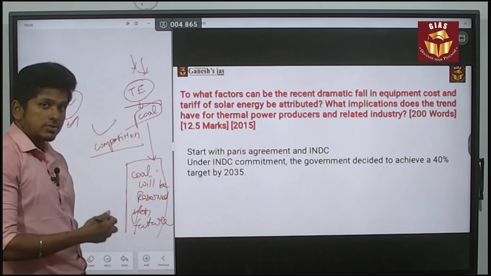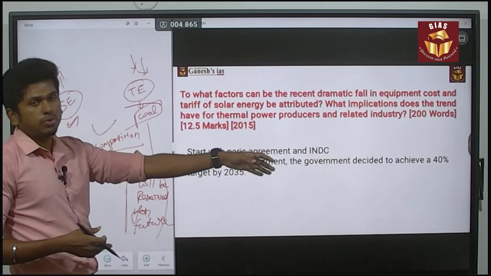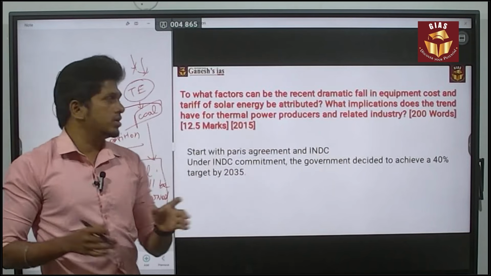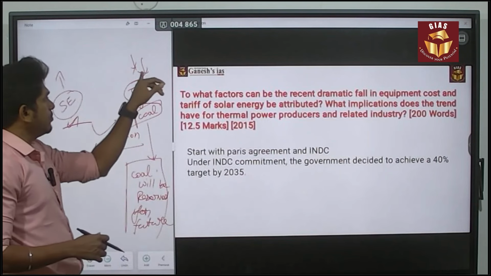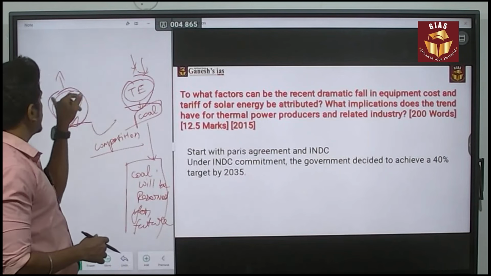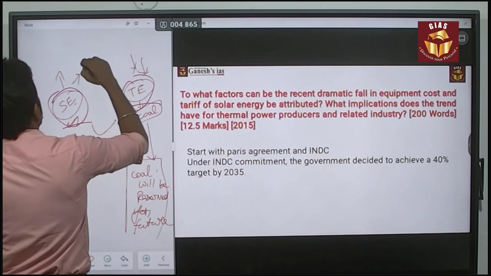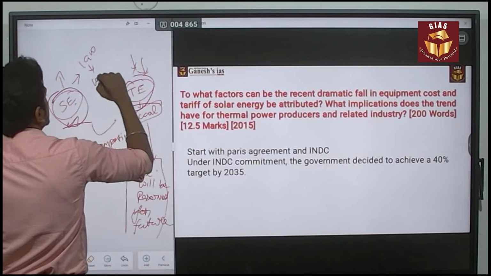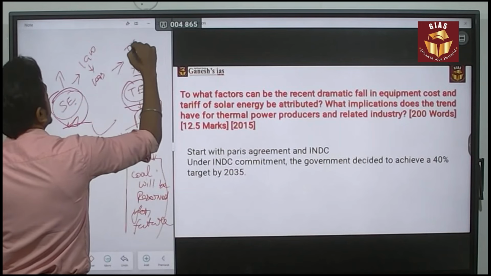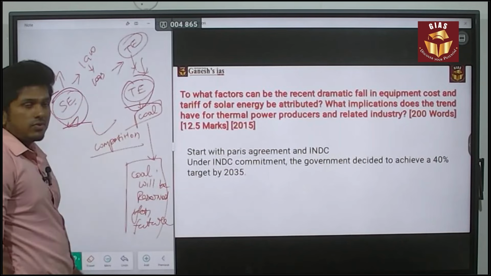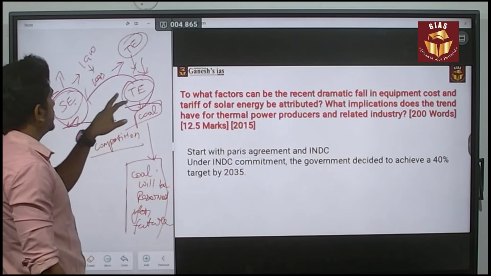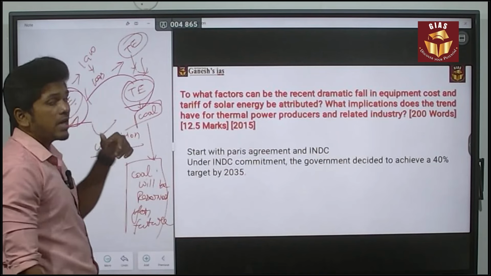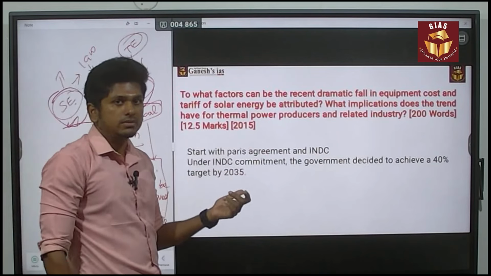Okay, so these are the implications related to the thermal producers. They will also try to shift their focus towards solar energy, because when comparing to the thermal power plant, the cost of production from solar energy, for example for production of 1 gigawatt, will be very much less compared to thermal energy. That will lead to a shift from thermal energy producers to solar energy producers. These are the things that may happen.